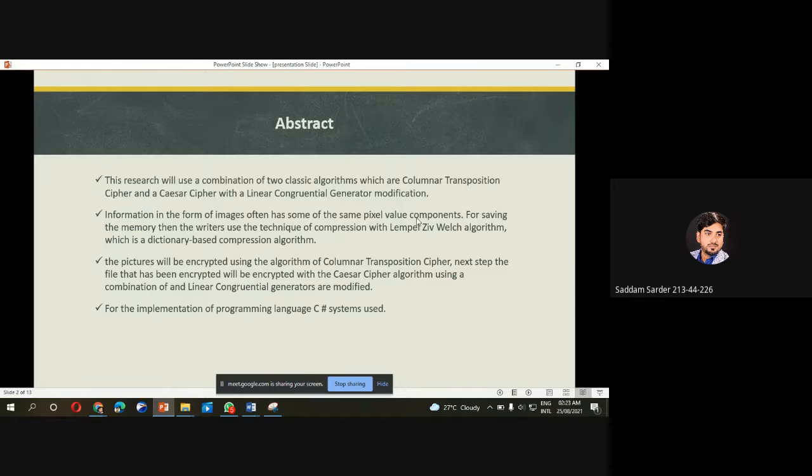The research will use a combination of two classical algorithms, columnar transposition cipher and Caesar cipher, with a linear congruential generator modification. Information in the form of images often has redundant pixel value components, so compression is used for saving memory. The writer used compression with the Lempel-Ziv algorithm, which is a dictionary-based compression algorithm. The picture will be encrypted using the columnar transposition cipher. Next, the file that has been encrypted will be encrypted with the Caesar cipher using a combination of the modified linear congruential generator. For implementation, the C# programming language is used.